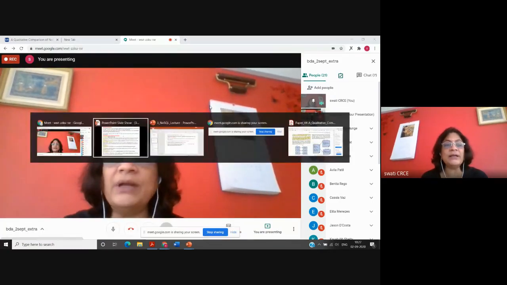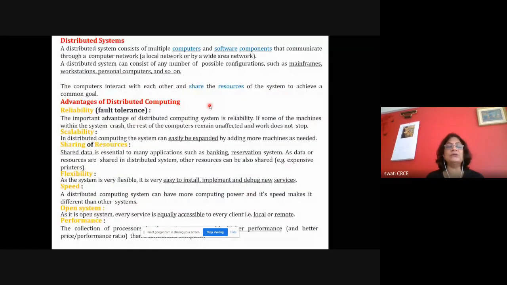With distributed applications, if you're designing any distributed application, it is compulsory that it should be scalable. Your system should be scalable, it should be reliable, it should give you the correct results, it should be available online 24 by 7. It should provide you all kinds of transparency, it should give you the results very fast, because so many computers are there in a distributed application and all are interacting with each other.